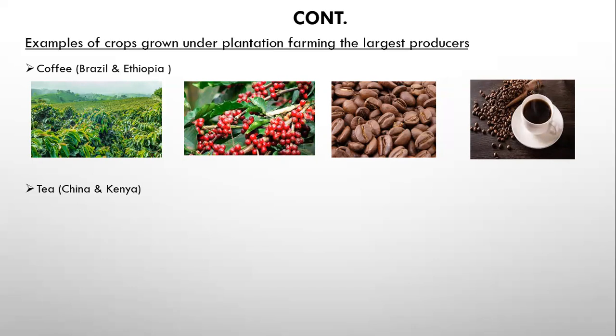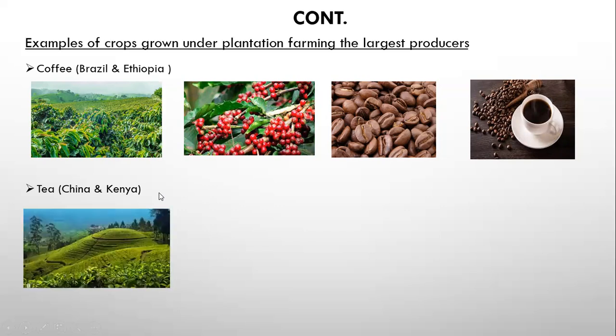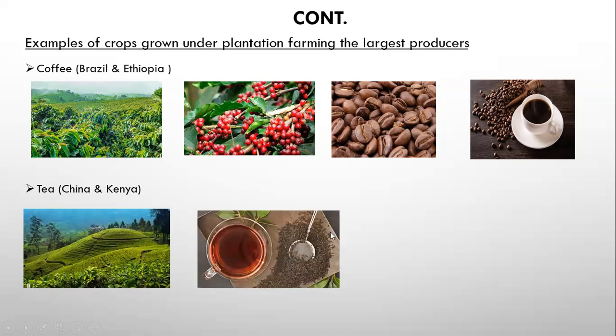Tea. Tea is another crop that is grown under plantation. Now, the largest producer of tea in the world is China. And in Africa, we have Kenya. So this is how tea plantations look like. And when it is harvested, it looks like this. And now we have your tea in the cup, ready for consumption.